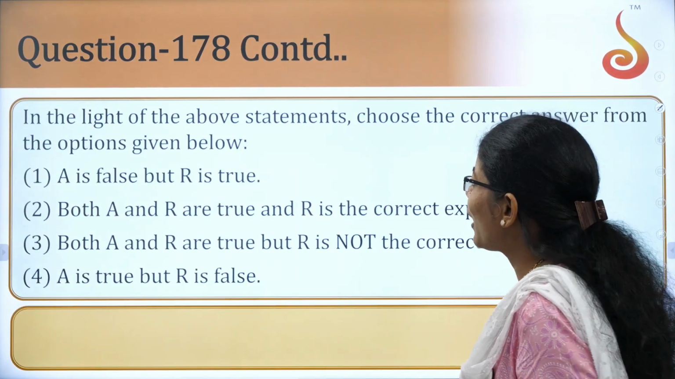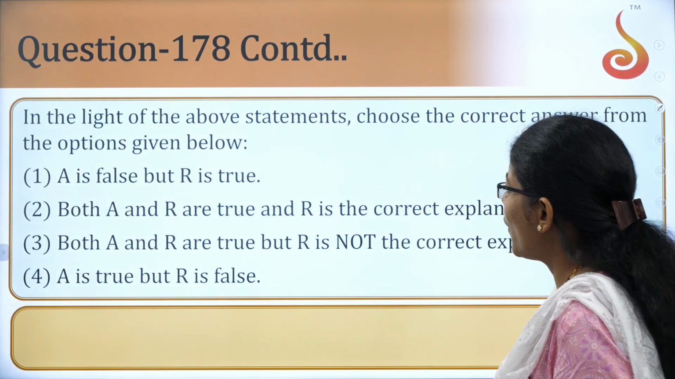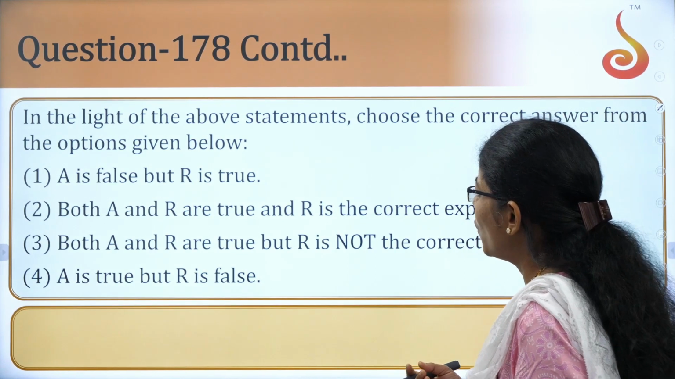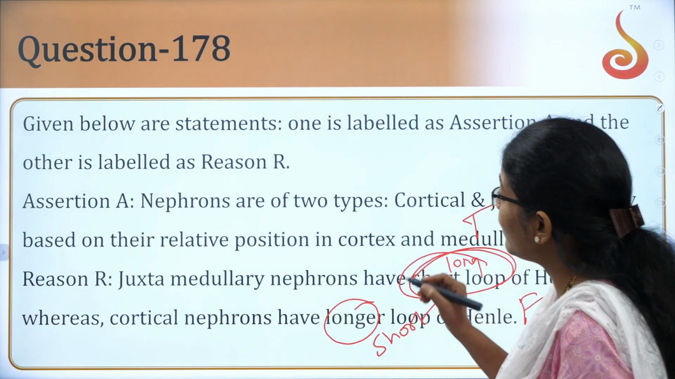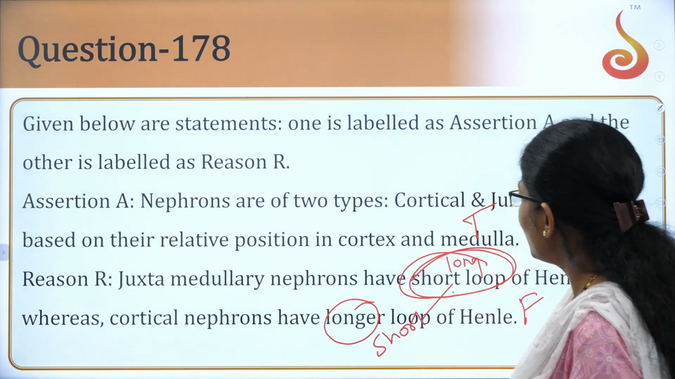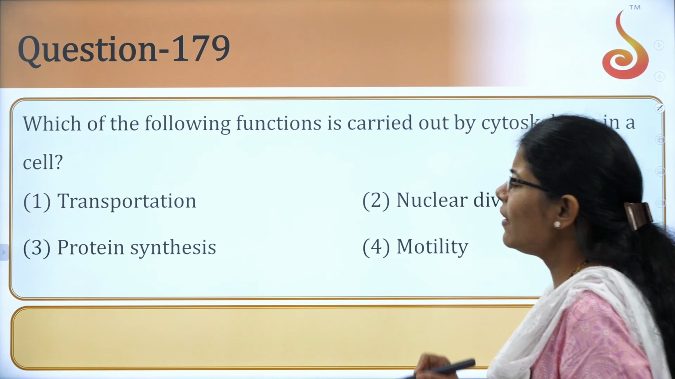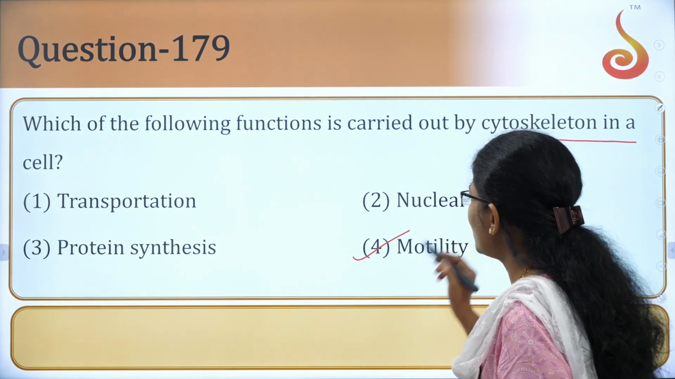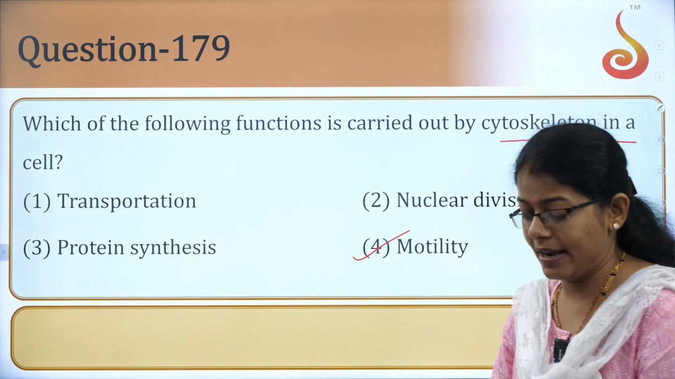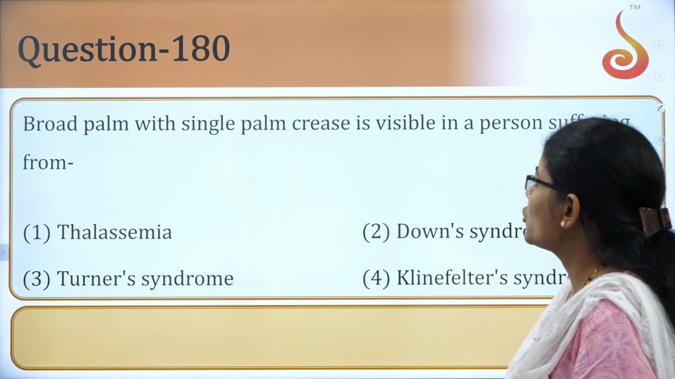Okay. Look at how they have formed the question. Both A and R are true? No. A is true but R is false. Yes, right? A is true, R is false. Okay. Very simple question. Cytoskeleton. Yes, the main function of the cytoskeleton is what? Motility, right? Okay, next one.